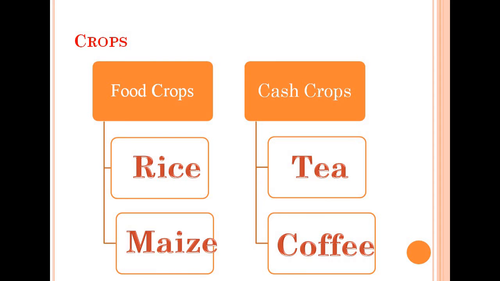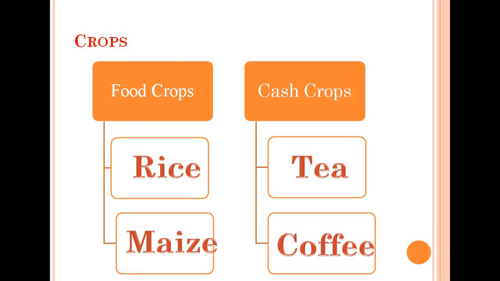So food crops are divided on that basis, the crops that are grown for the purpose of food. So what are the examples of food crops? Some examples are rice, maize, etc. You can also write pulses, fruits, vegetables. These are examples of food crops. Means mostly the cereals, fruits and vegetables come under the category of food crops.